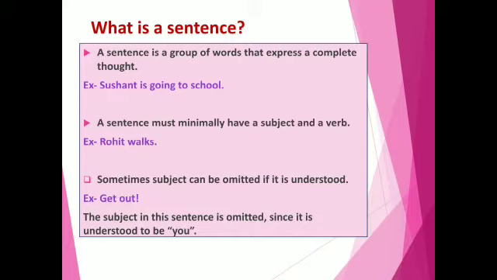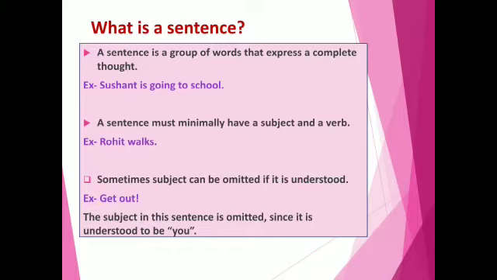Next, a sentence must minimally have a subject and a verb. For example, Rohit walks. Here, the subject is Rohit and the verb is walks. And these express a complete thought. So, Rohit walks is also an example of a sentence.